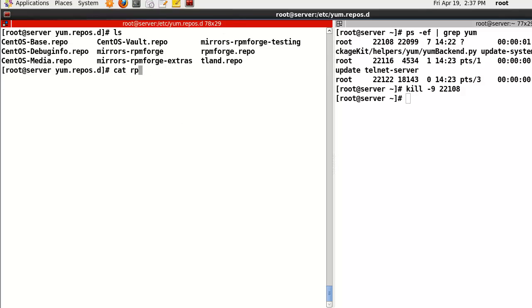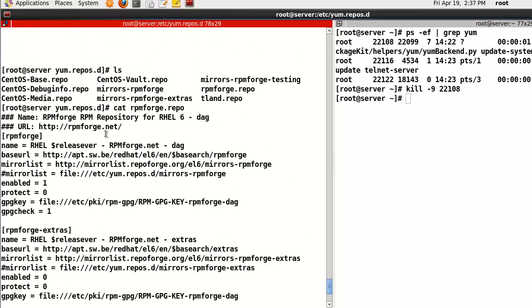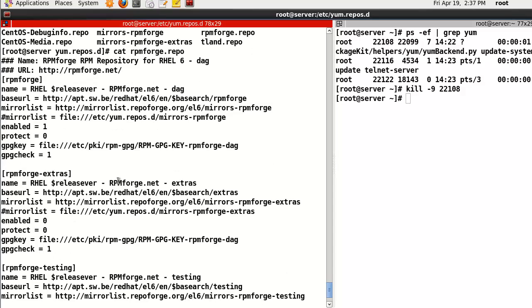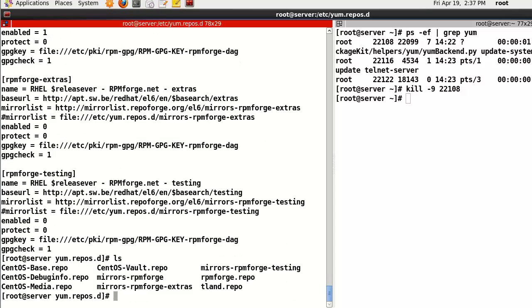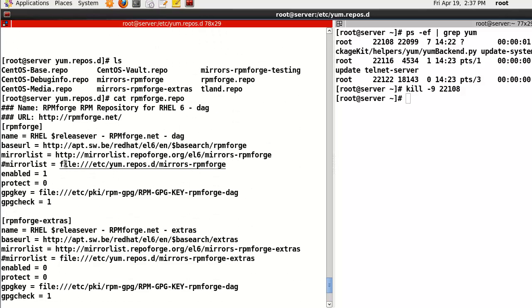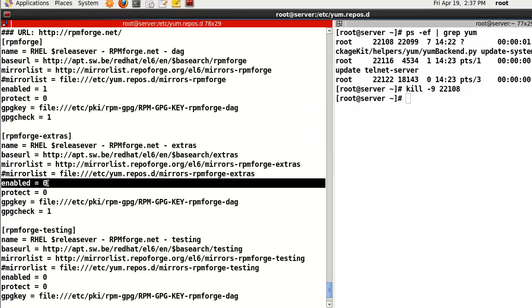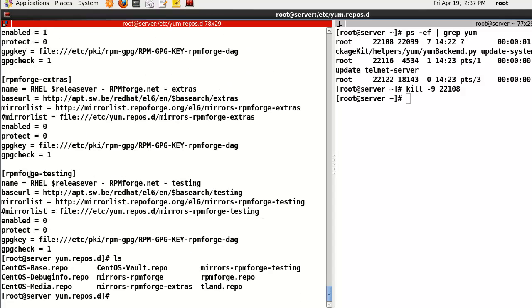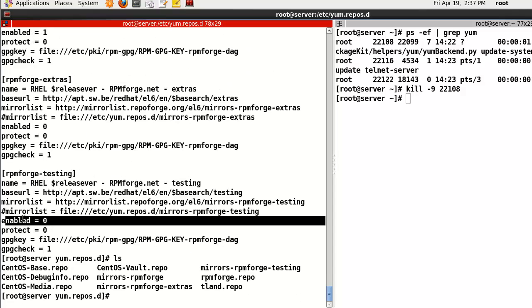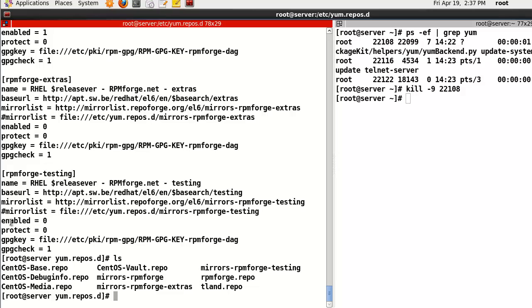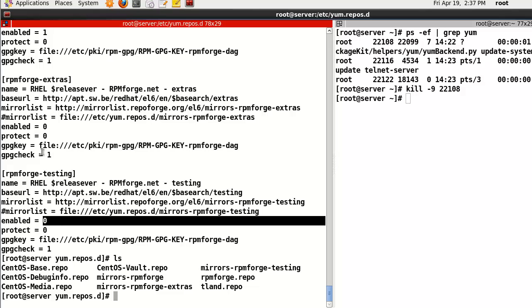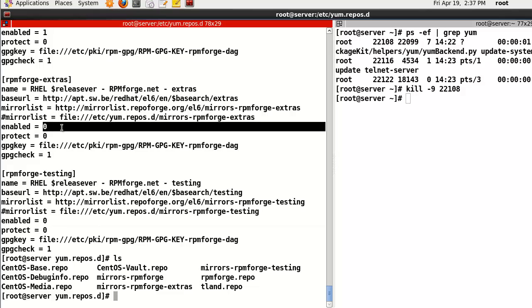Let's try to read this one. If we want to add a repository, download the RPM file, and then here you can find this kind of repository file. For example, this one is enabled, and this one is inactive now. Testing also is inactive now. If you want to disable it, just put number 0 here. And if you want to activate it, just change to number 1.